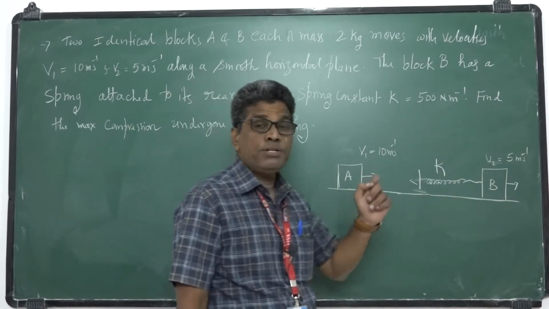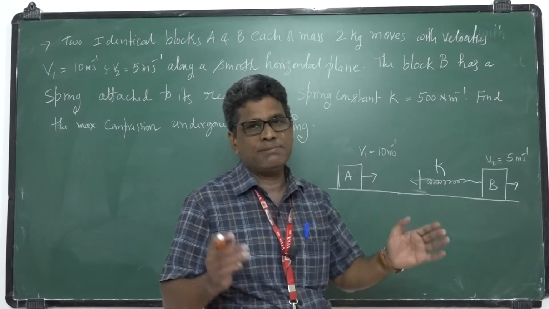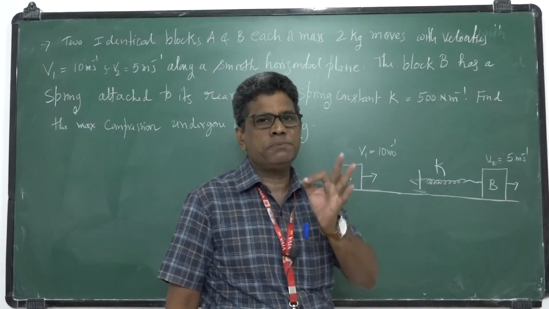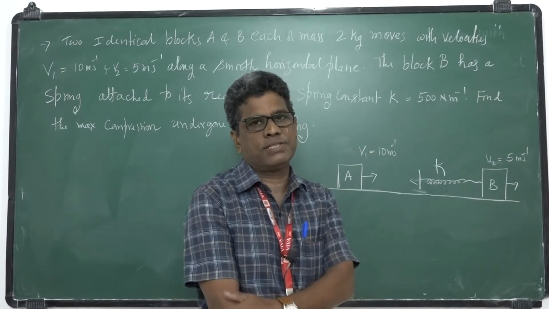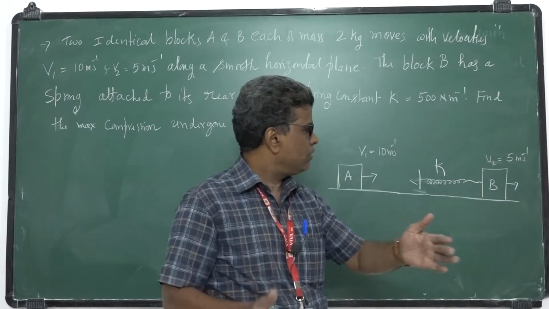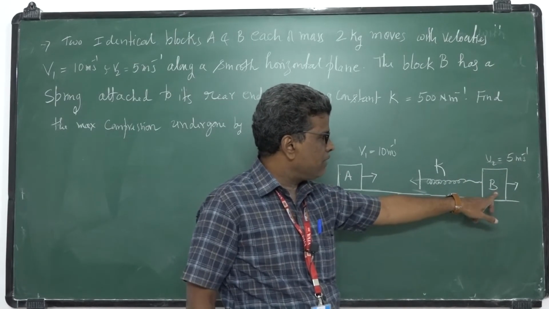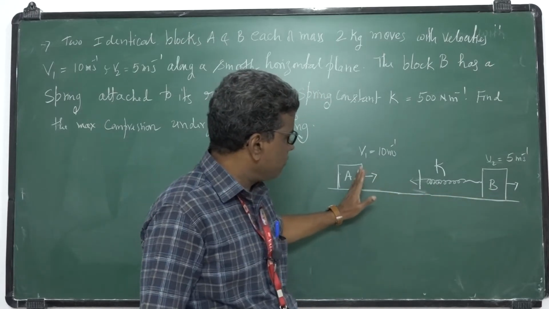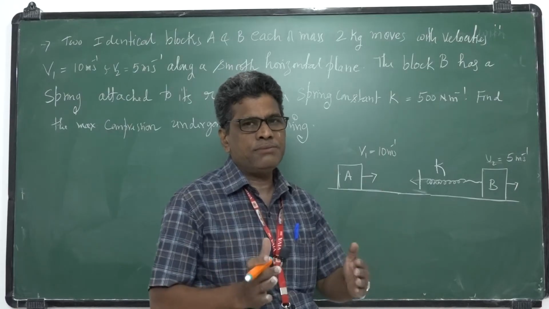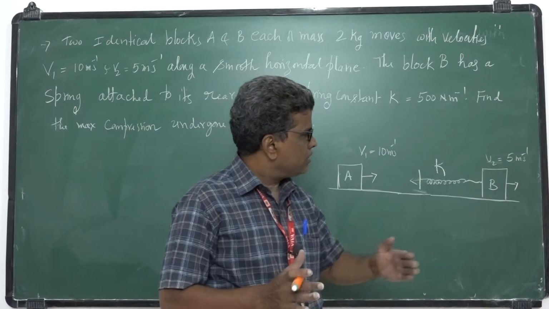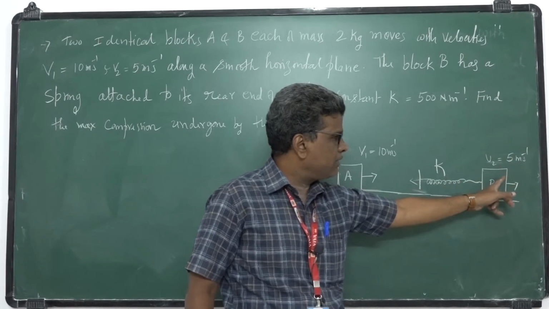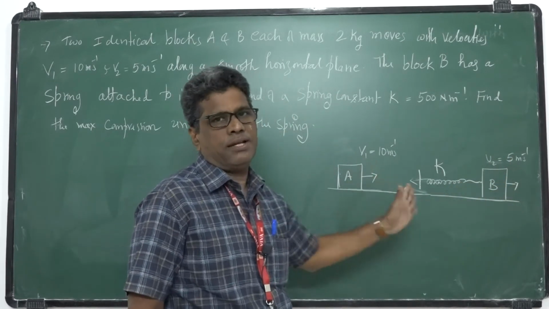At a particular instant of time, when the spring has maximum compression, both A and B will have the same velocities. Then the spring starts relaxing again. After attaining the same speed, the spring starts relaxing, B moves forward and its speed gradually increases, while A's speed decreases.